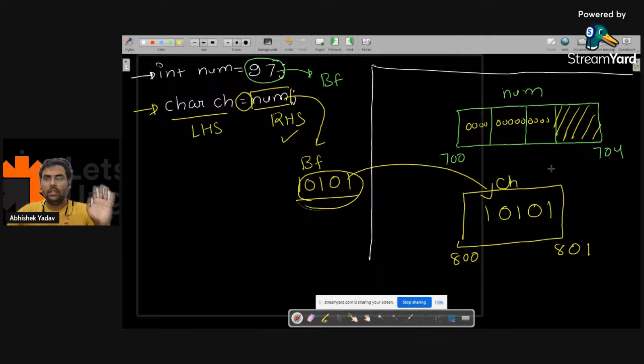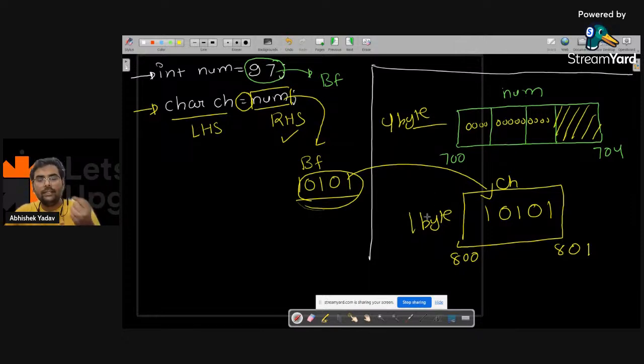No issue, because you know here it has 4 byte of data, and here I have 1 byte of storage. So my ch will say, hey, I will just read this 1 byte of data. The remaining data I will not read because I have only 1 byte of storage.